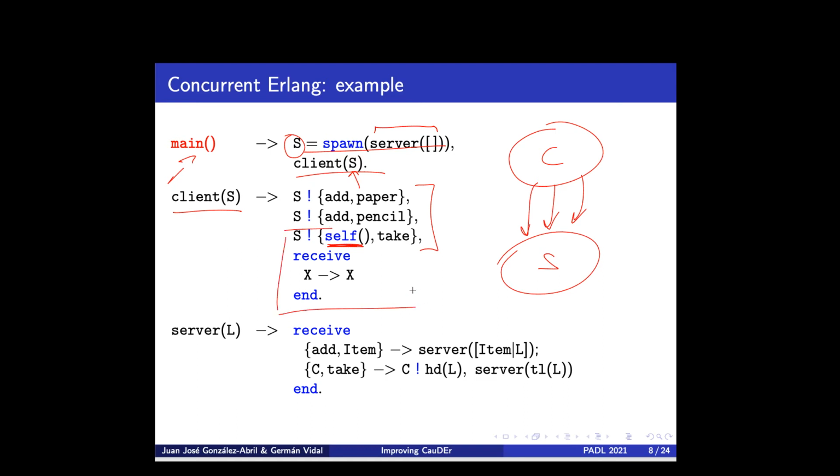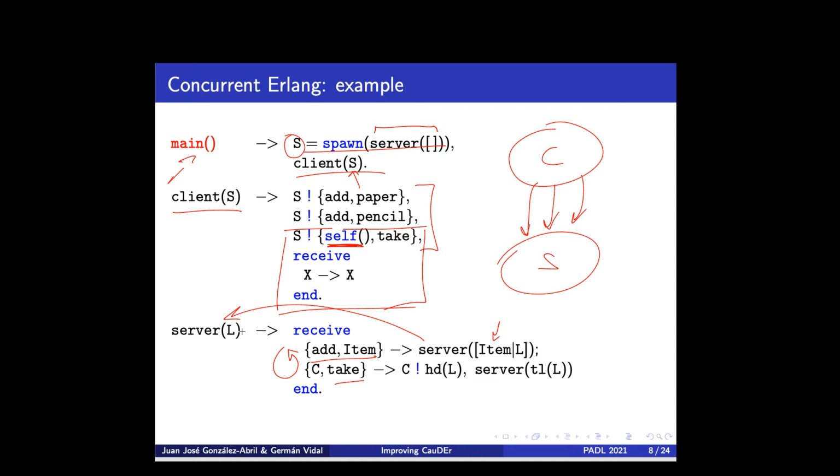So this construction is essentially a simulation of synchronous communication, because we send a message and we keep waiting in this receive until an answer is sent back from the server. And if you look at the server, it's essentially an endless loop that is waiting for two different kinds of requests. So it could be add item or take. If the message that arrives to the server is of the form add item, then we just add the new item to the list, and we call recursively to function server with the new updated list.